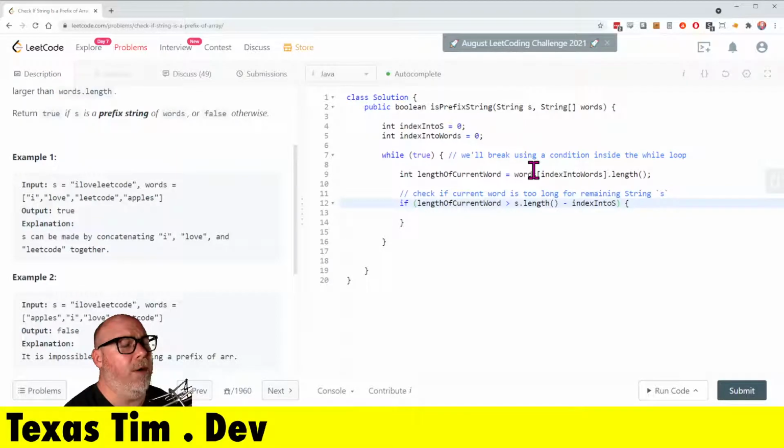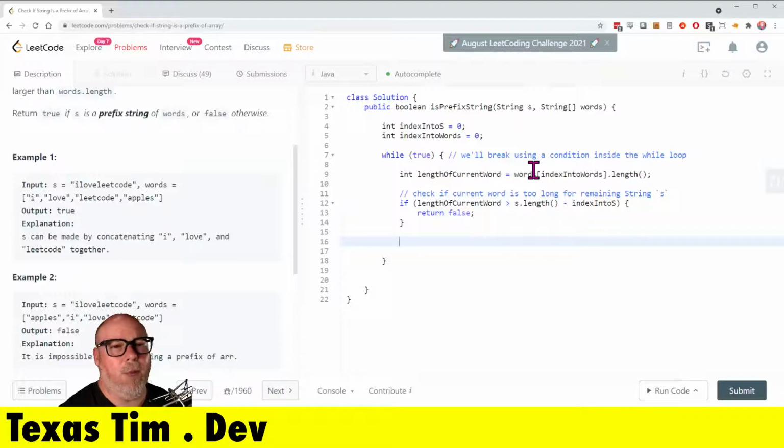If the length of the current word is 10, then that needs to work. Oh, wait, we're seeing if it's too long. So yes, if it's greater, it could be equal. Equal would be okay. That would mean we're going to end exactly on the boundaries of the end of S and the end of the current word in array words. But if the length of the current word is greater, then it exceeds it. So we would return false in that case.